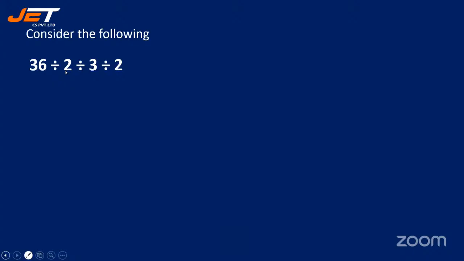Right. Now see here. 36 divided by 2 is what? 18. 18 twos are 36, isn't it? That divided by 3, that divided by 2. So 18 divided by 3 is what? 6. 6 divided by 2 is 3. So your answer is option 3.